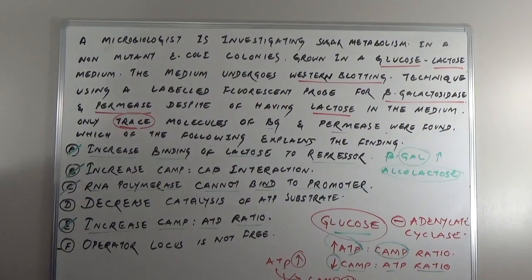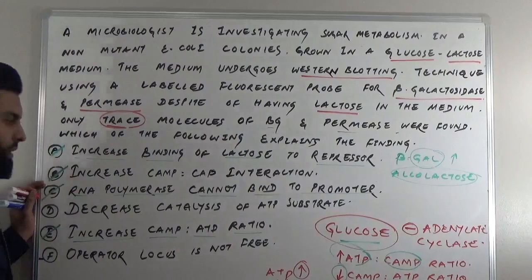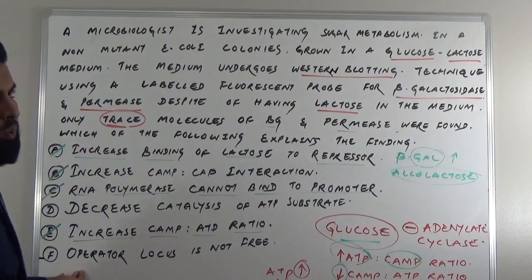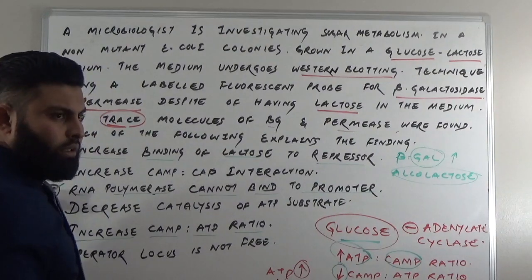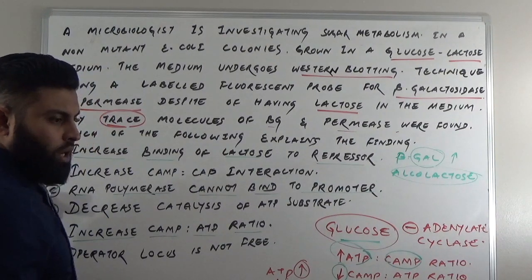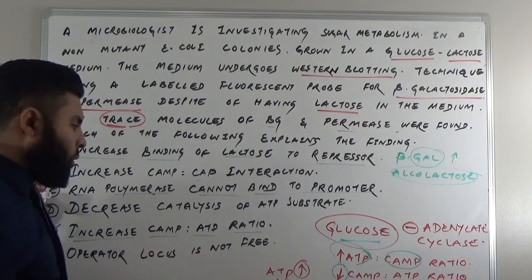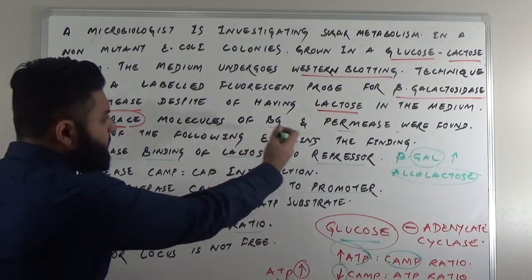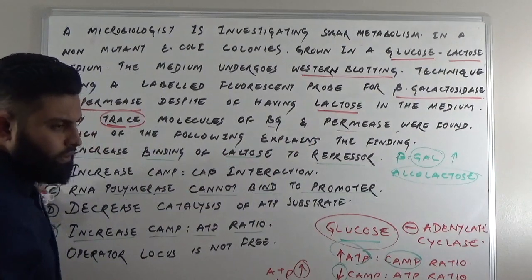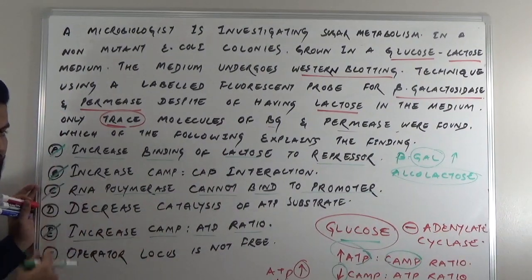Option F says operator locus is not free. Even if the operator locus is not free, that means what? We know this is saying that the operator is in off state. Still, it doesn't explain why adenylate cyclase enzyme inhibition by glucose is leading to the trace molecules of these enzymes. Doesn't explain. Operator locus is not free, that means the area is bound by a repressor.